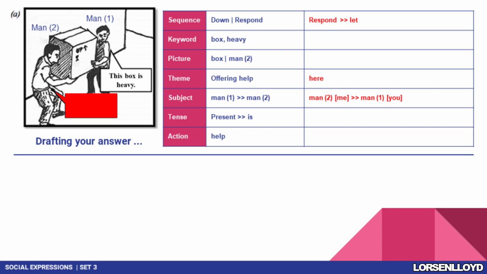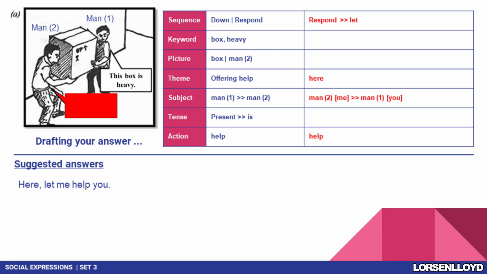And we're gonna skip tense. So we're gonna look at the last one, which will be action. We're gonna use the verb help. So let's construct our sentence. First, let's start with here, comma, let me help you. Full stop. Let's look at the first suggested answer. It is here, let me help you. In Chinese, it sounds like 来让我帮你, something like that.